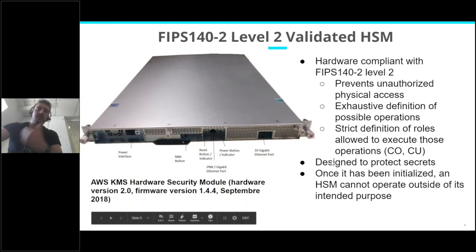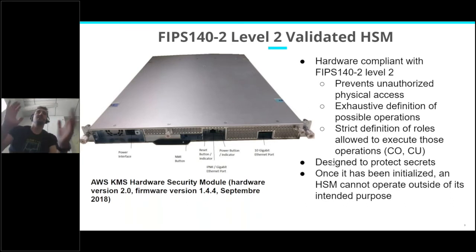So it is hardware designed to protect secrets, and you must be convinced that once it has been initialized, an HSM cannot operate outside of its intended purpose. What it means is that if, let's say, the HSM does not allow exporting keys, that's it. It does not allow it. It's not a question of am I admin or am I just a user? It's just that the hardware does not allow it.